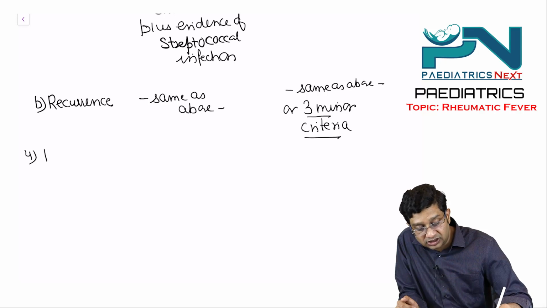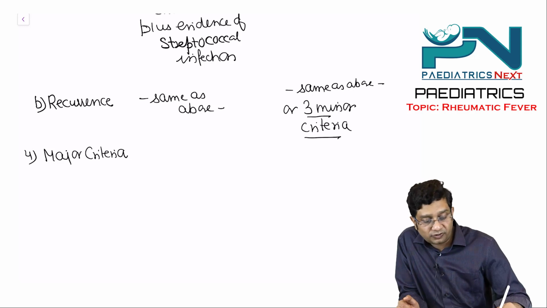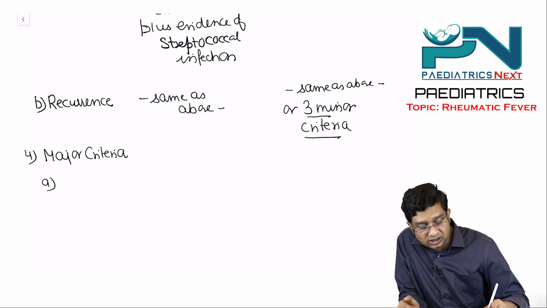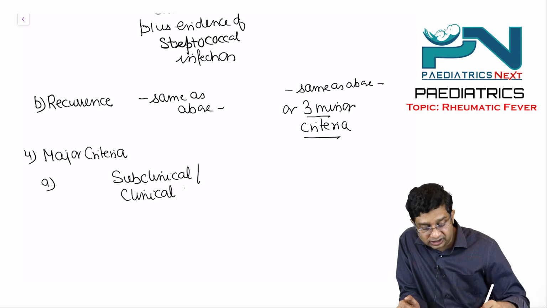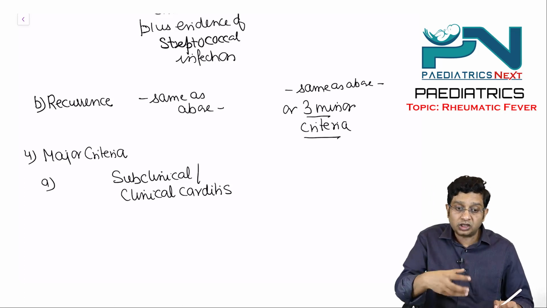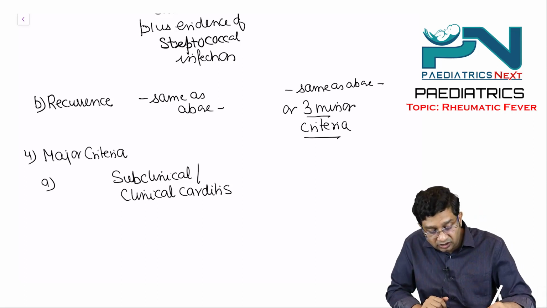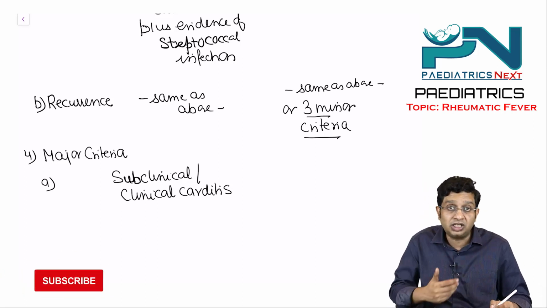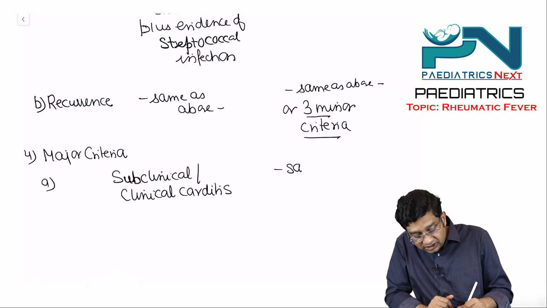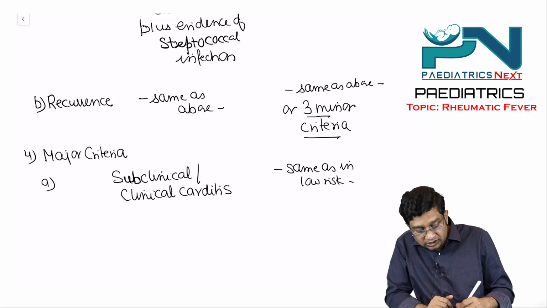So now we discuss first the major criteria. The first major criterion is subclinical or clinical carditis. So it is not only clinical carditis. Clinical carditis is valvulitis with an audible murmur, and subclinical is what you detect on echocardiography. So this is subclinical or clinical carditis, and in moderate to high risk it is same as in low risk.